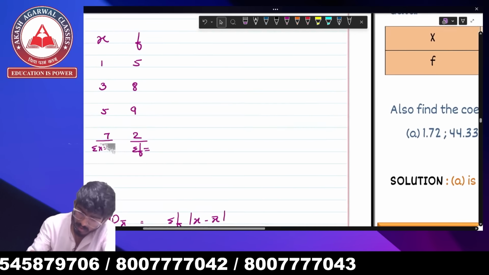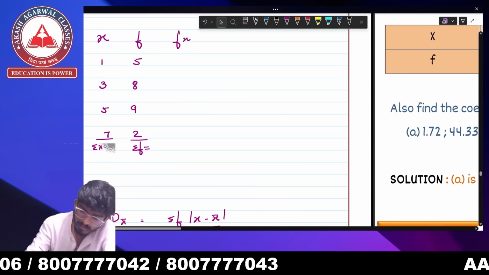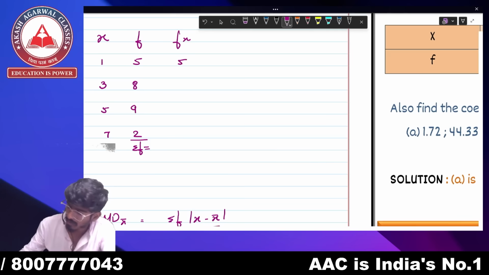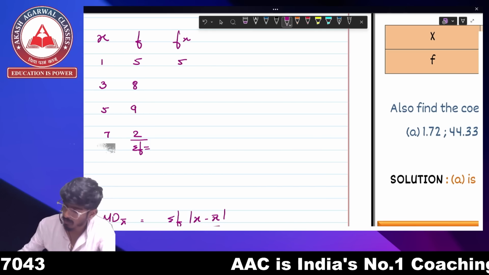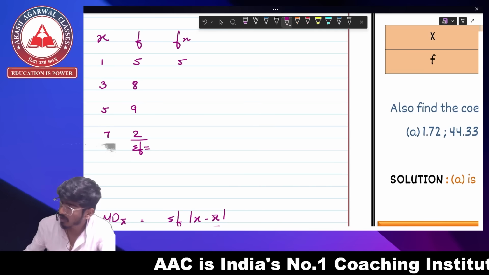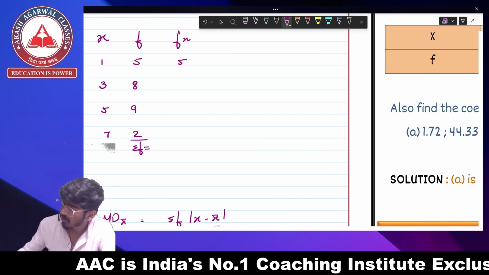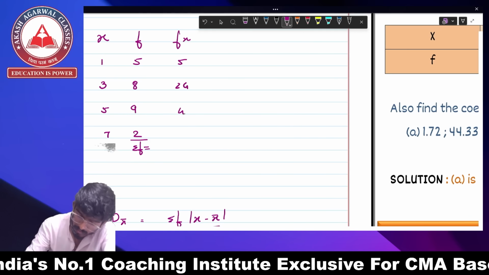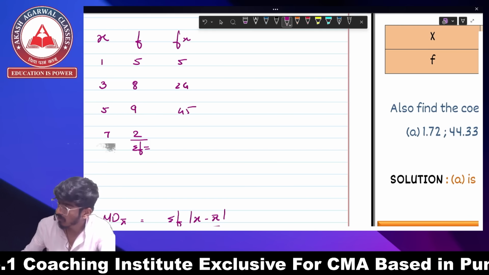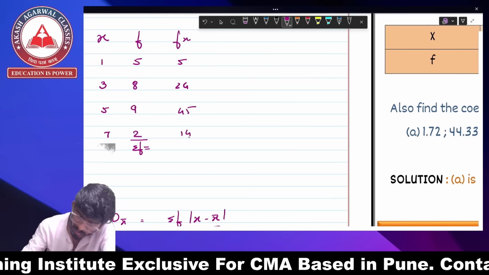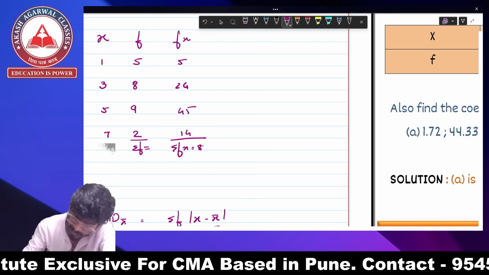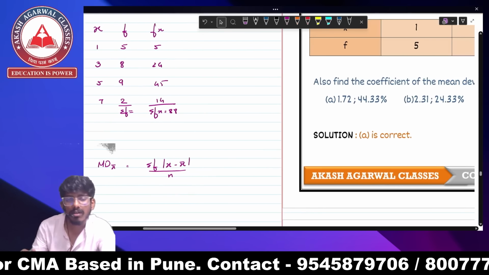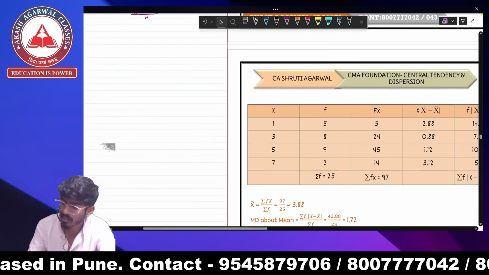And for this I'll find summation of fx. So 5 ones are 5 over here. Let's keep it on the calculator. 5 into 1 equal to 5. 8 into 3 equal to 24. 9 into 5 equal to 45. 7 into 2 equal to 14, and then GT. So my summation of fx will become 88. Calculating everything on the calculator will give me GT. That's the reason I'm calculating everything on the calculator itself.